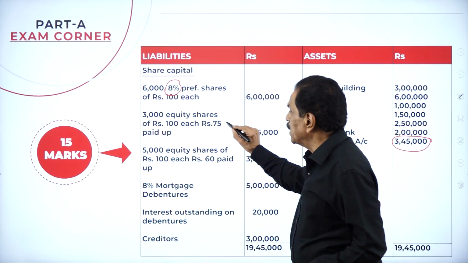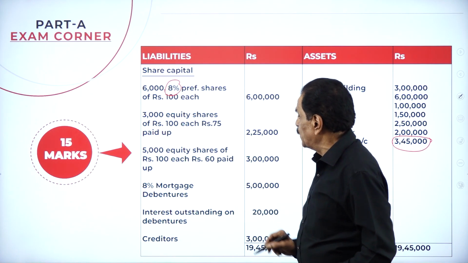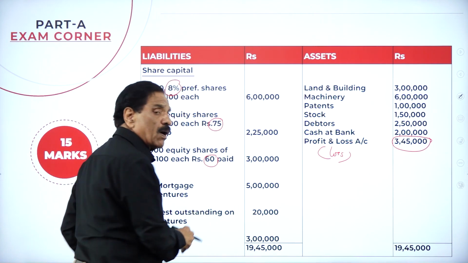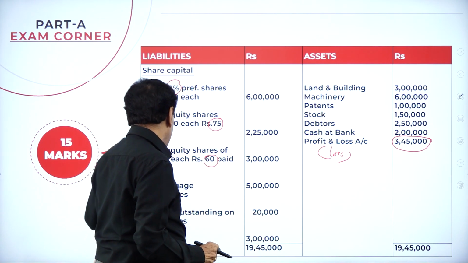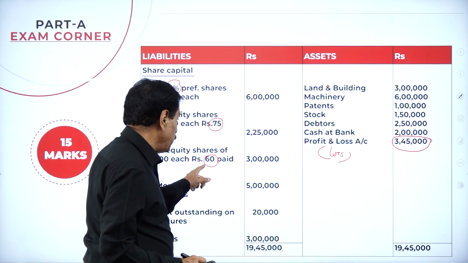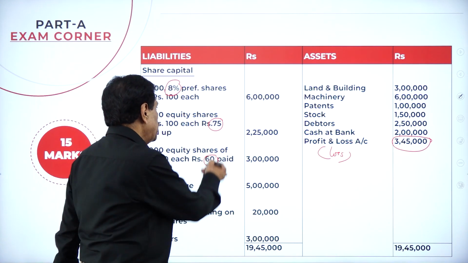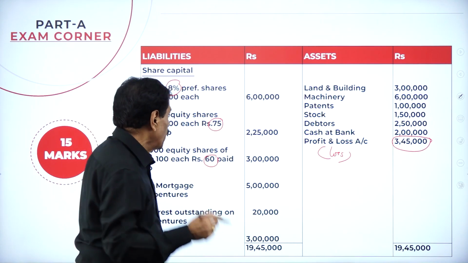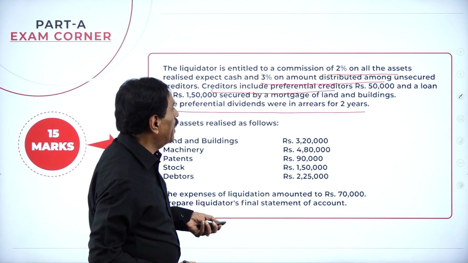If you see the question: 3,000 equity shares of 100 each, 75 paid up; 5,000 equity shares of 100 each, 60 paid up. One has paid 60 rupees, the other paid 75. What I did in my logic argument is I collected 15 rupees from the 5,000 shares to make them equal. How much is paid here? 60 rupees. How much did he pay? 70. Or another way, you can take the ratio 75:60. But what I did was take 15 rupees from him to make them equal. Same thing I have done.